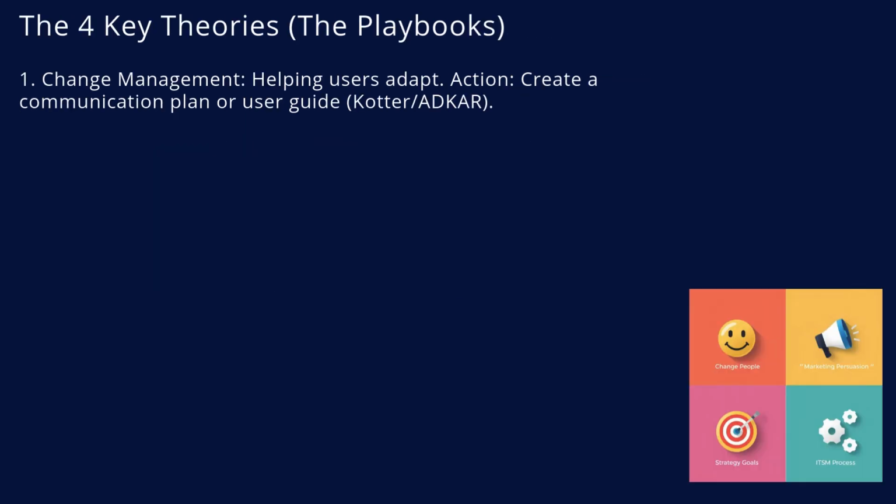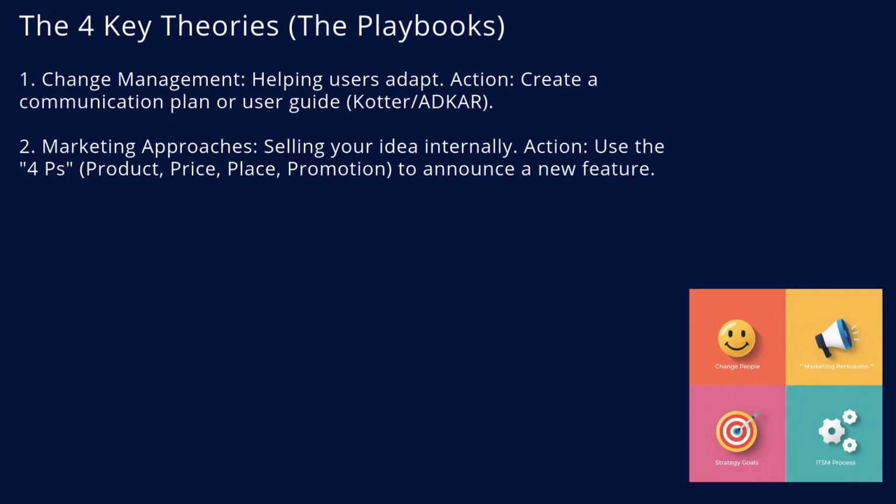To pass S8, you need to apply at least one of these 4 theories. 1. Change management. This is about helping users adapt. Your action is to create a communication plan or user guide. 2. Marketing approaches. This is about selling your idea internally. Use the 4Ps to plan how you will announce a new feature.